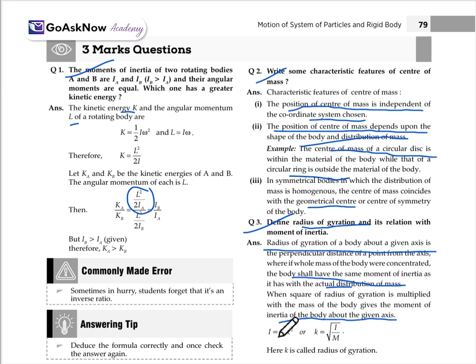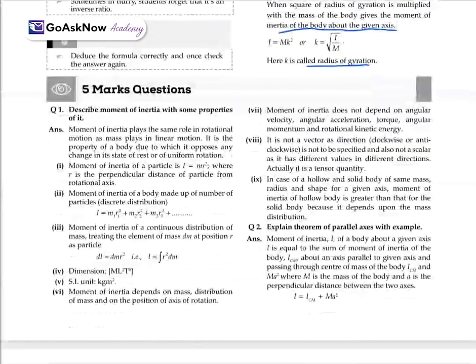It means I is equal to mk square. We can write it as k is equal to square root of I upon m. Here k is the radius of gyration. This we have already started, but mathematically it is k equals square root of I upon m, and this is the statement explanation. Now, 5 marks question.